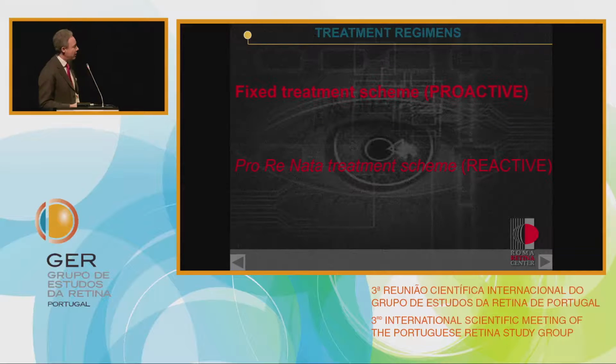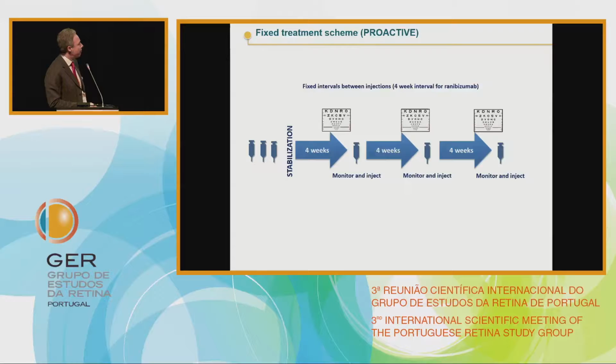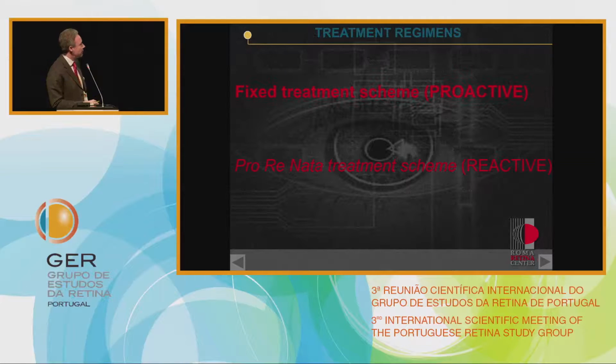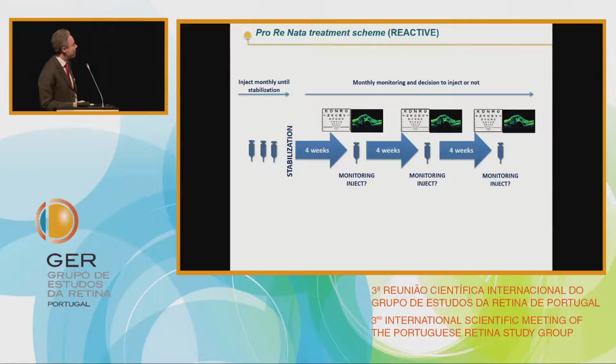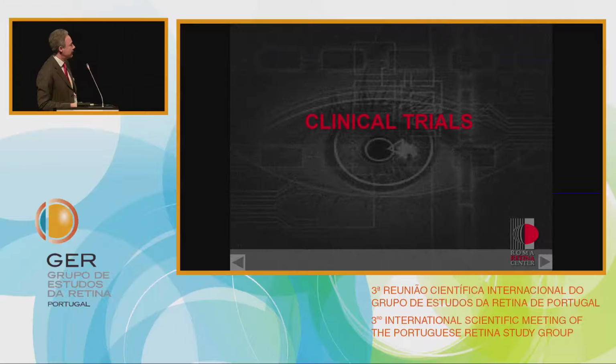Just to summarize what we know well, we have two principal schemes of treatment: the fixed treatment, which we define as proactive treatment, and the pro re nata treatment, which we define as reactive treatment. What is the difference between the two approaches to the disease? When we speak about proactive treatment, we speak about a fixed regimen. When we speak about pro re nata or reactive treatment, we speak about a treatment where, after the loading phase, we follow the patient step by step and decide whether to inject again or schedule the next injection in the future.